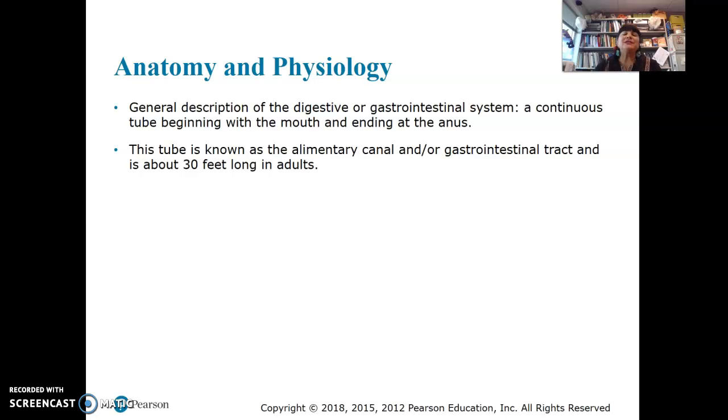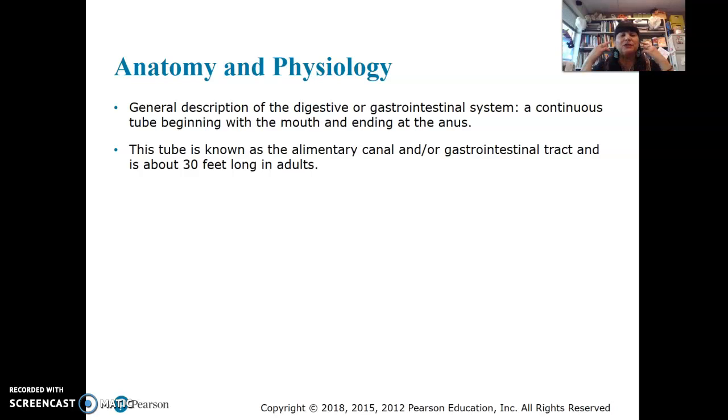Okay, so gastrointestinal system. It's either called digestive or gastrointestinal. Gastro, we're talking about the stomach. Intestinal, we're talking about the intestines, okay? And truly, the digestive system is made out of the GI tract, gastrointestinal tract, which starts at the mouth and ends at the anus. It's truly just a tube, okay? That's it. It's a tube, and then depending on where you are at the tube, there's different parts, and they have different jobs, okay? So there's the tube, and then there are the accessory organs, the things added to the tube.